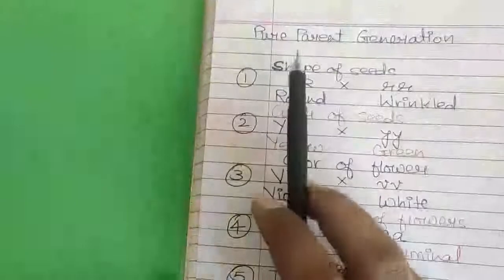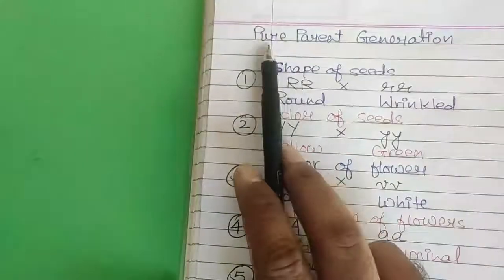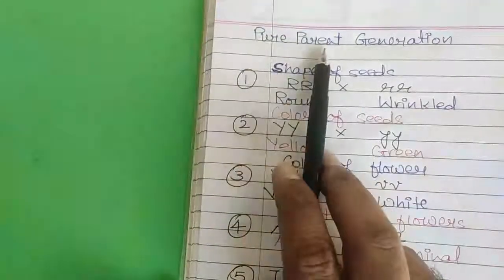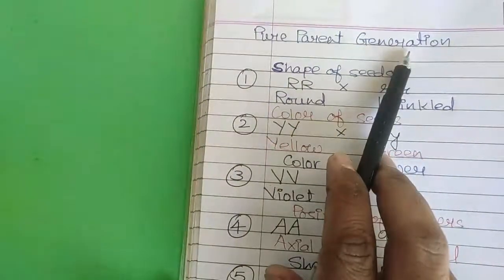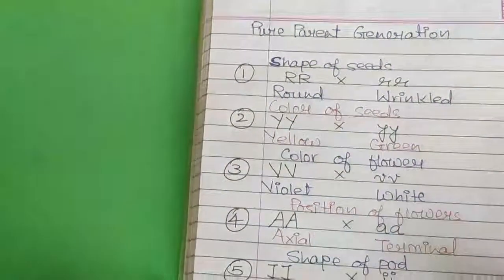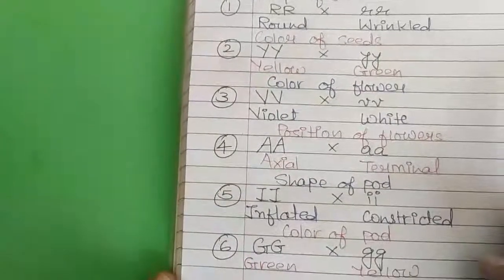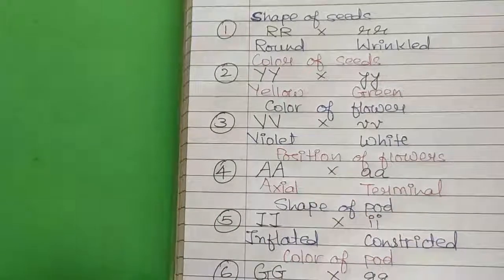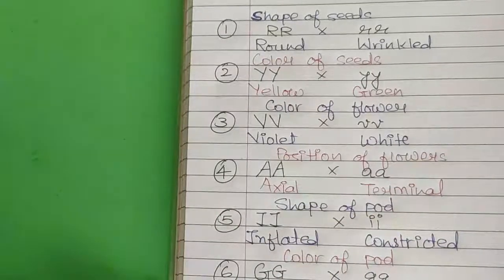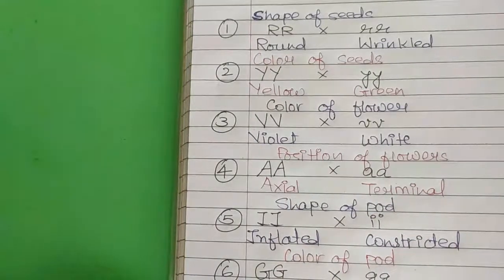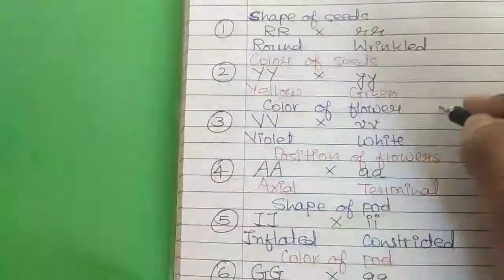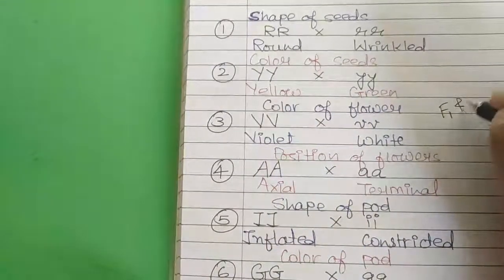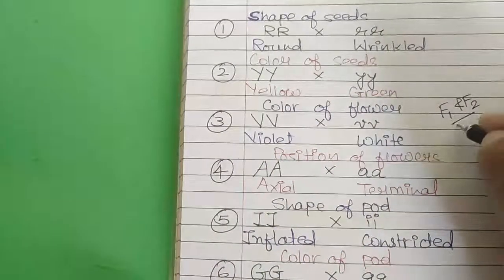Here I am giving you the homework. I am giving you the pure parent generation. Six different possibilities are there with characters which we have not discussed. So all these crosses you have to do on your own. You need to derive the conclusion of phenotypic ratio and genotypic ratio in both the F1 generation as well as the F2 generation.